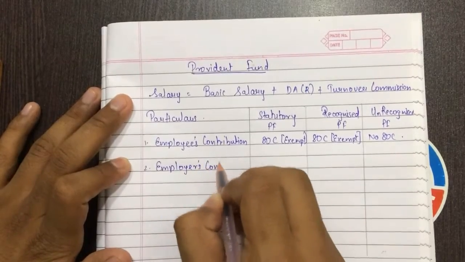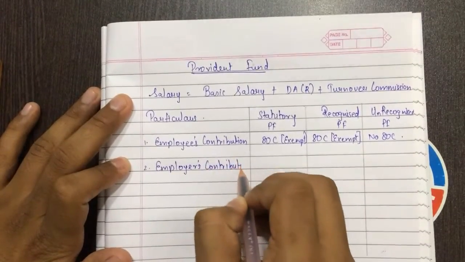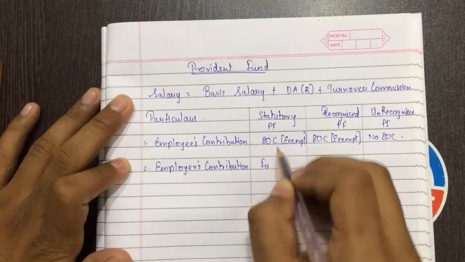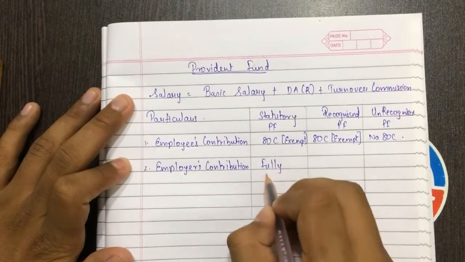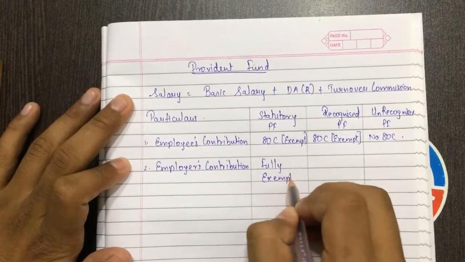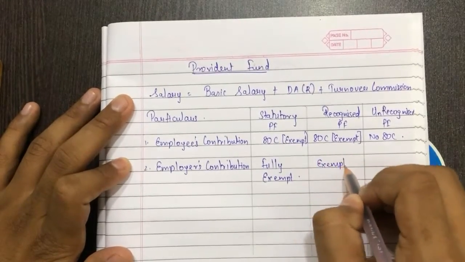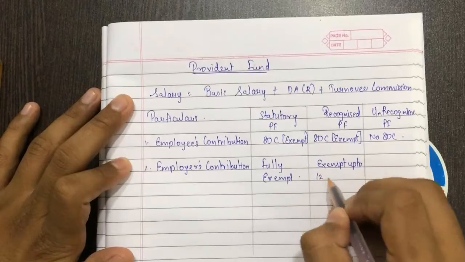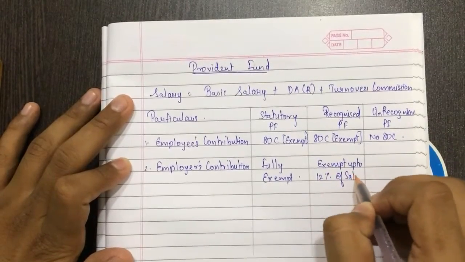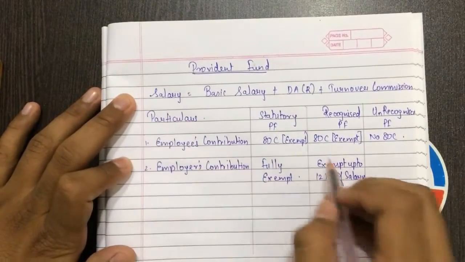Employers contribution to statutory provident fund is fully exempt. To recognized provident fund is exempt up to 12% of salary. So now you know why calculation of salary is important.